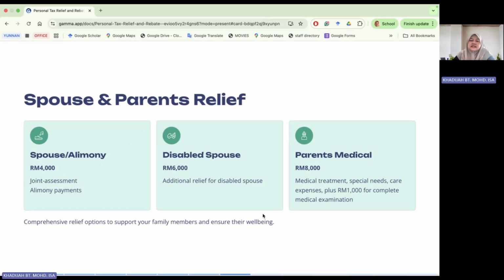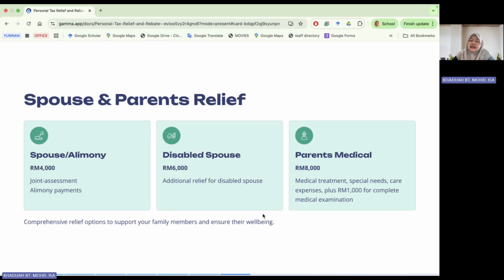Okay, the next one is what we call relief for the spouse and your parental relief. So the first one is what we call spouse or alimony. So if you have a former wife, and you pay alimony to them, you can claim a maximum of 4,000 ringgit on spouse relief or alimony.